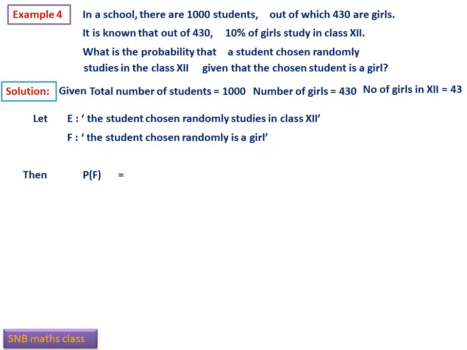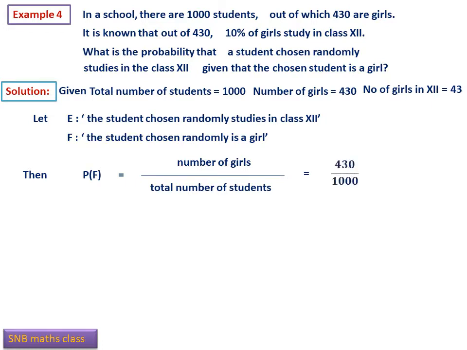Now you can find probability F. It is the number of girls divided by the total number of students, because F is the student chosen randomly is a girl from the entire school. So that is 430 by 1000, which is 0.43. Similarly, what is probability E intersection F? This is very, very important. E is the student chosen randomly studies in 12th class, and F is the student chosen randomly is a girl.